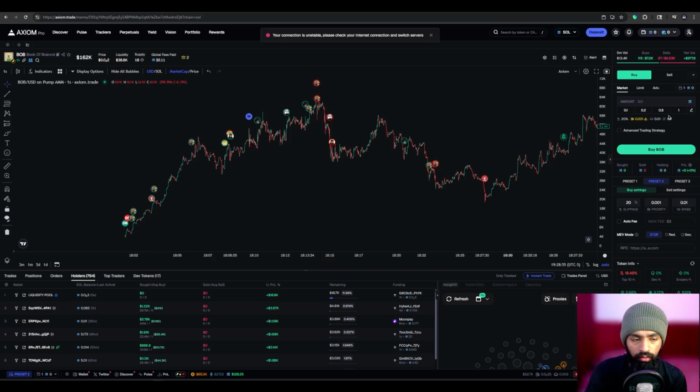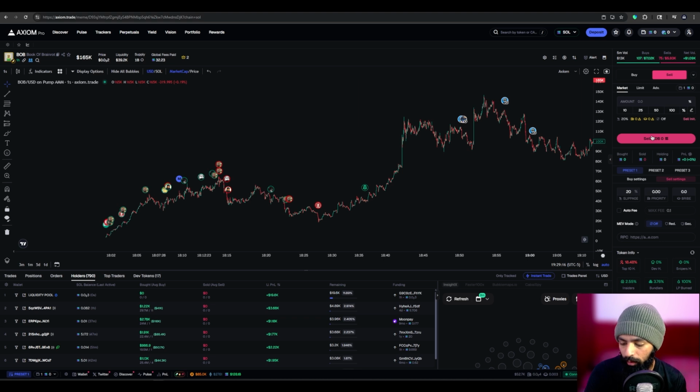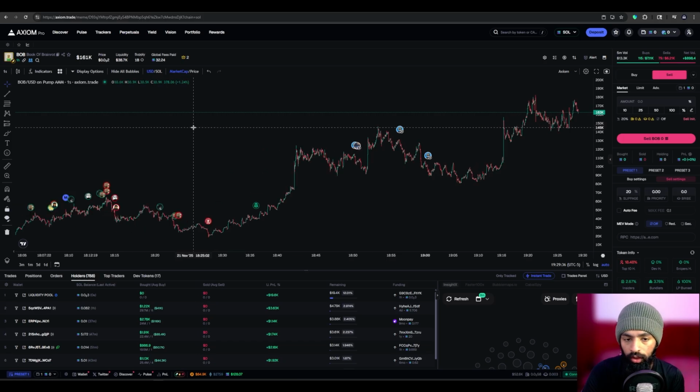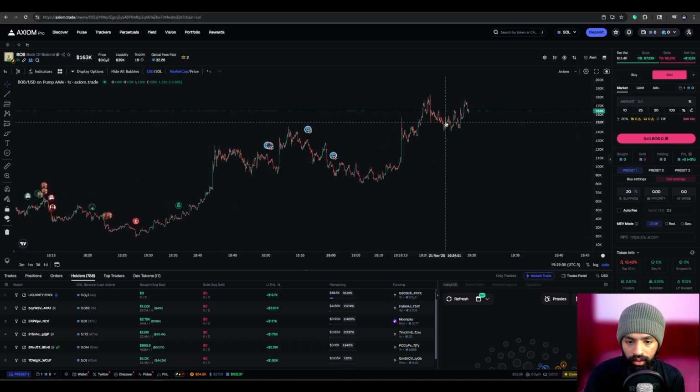If you're trading with a really small portfolio, let's say 0.1 or 0.2, I recommend setting these fees to 0. I know it could delay your order by a little bit, but again, we're not trading extremely volatile coins. If it takes a bit more time to execute our order, this won't hurt, because we want to be on the safer side. We don't want to be losing money just by wanting to make our order fill quicker. Especially with a small portfolio, that's not such a big deal. That's only a big deal when you're trading really volatile coins, or you're putting in a lot of money.